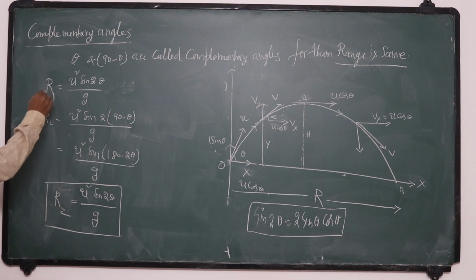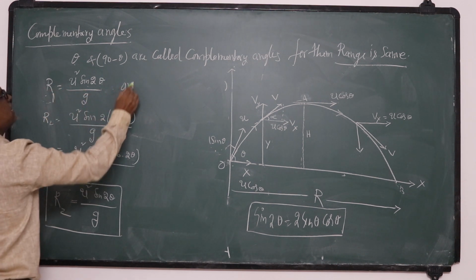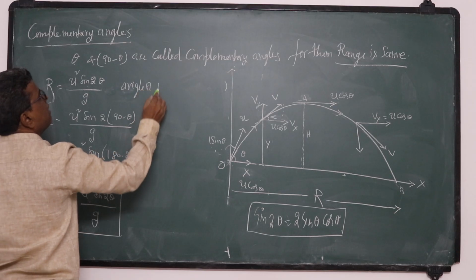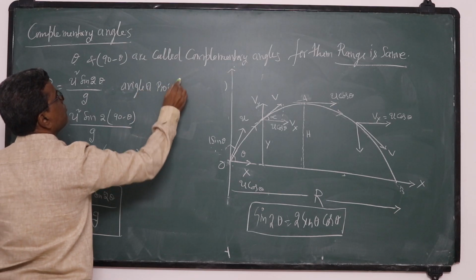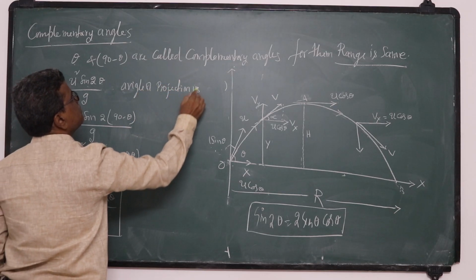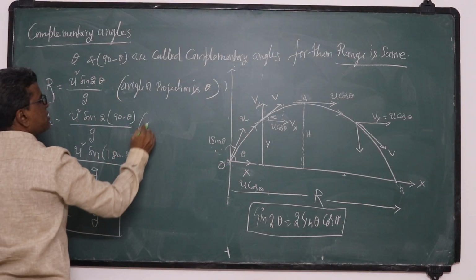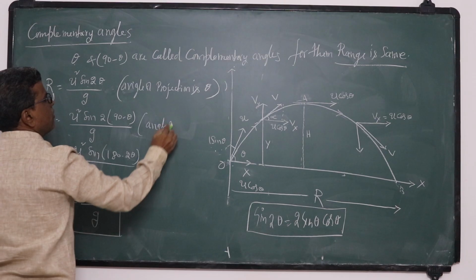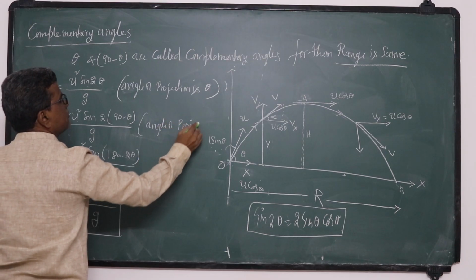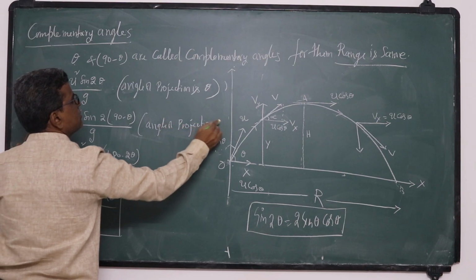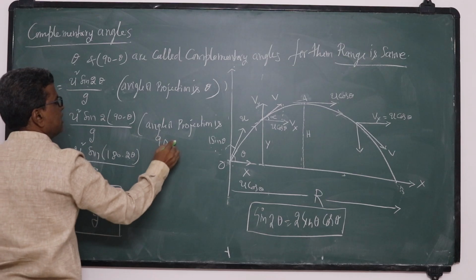This is the range when the angle of projection is theta. Here the angle of projection is 90 minus theta.